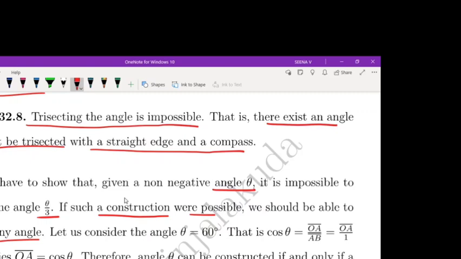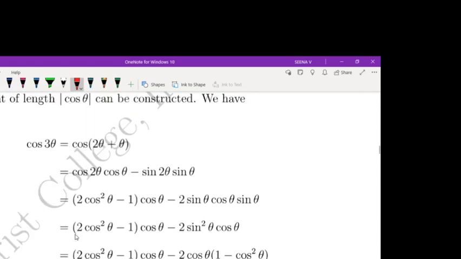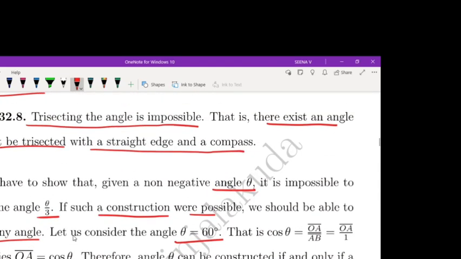Suppose you take theta equal to 60 degrees. Then what does the result say? If it is possible to construct theta by 3, that means the angle 20 degrees is constructible. What is cos theta if you consider this?